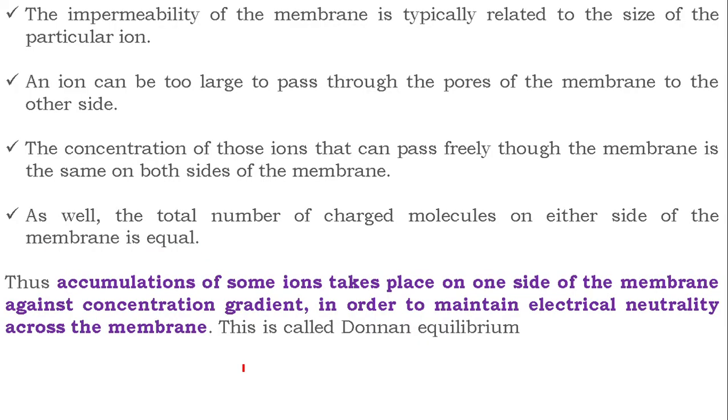The impermeability of the membrane is typically related to the size of the particular ion. An ion can be too large to pass through the pores of the membrane to the other side. The concentration of those ions that can pass freely through the membrane is the same on both the sides of the membrane. As well, the total number of charged molecules on either side of the membrane is equal.